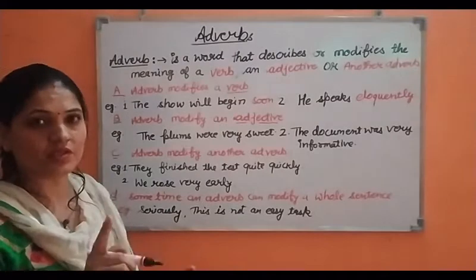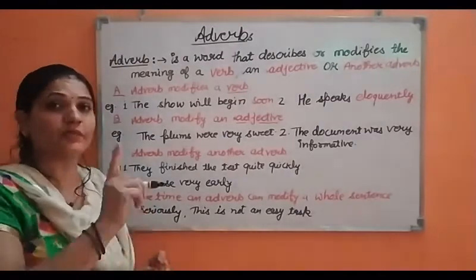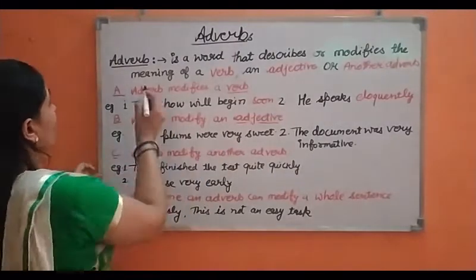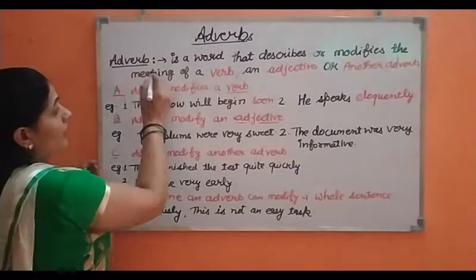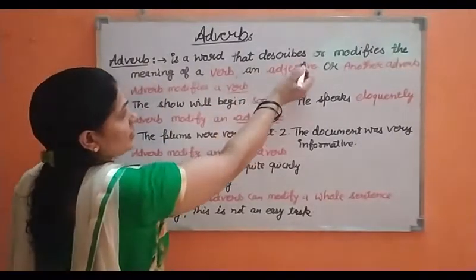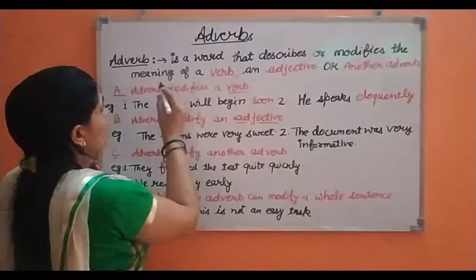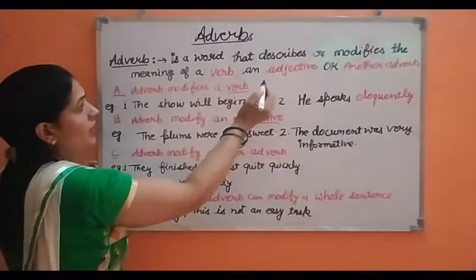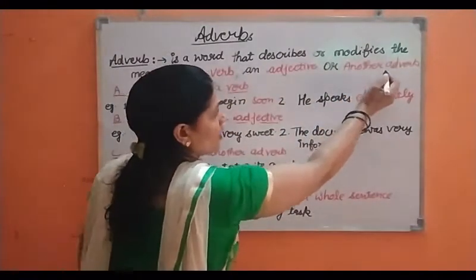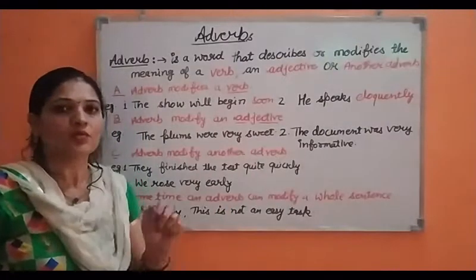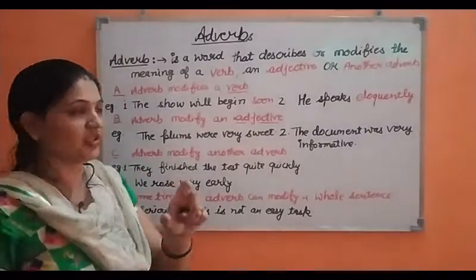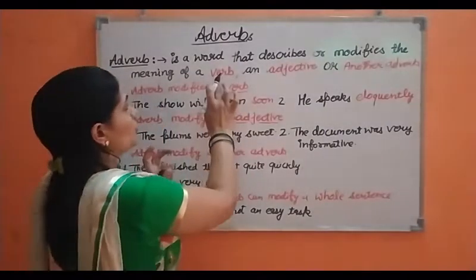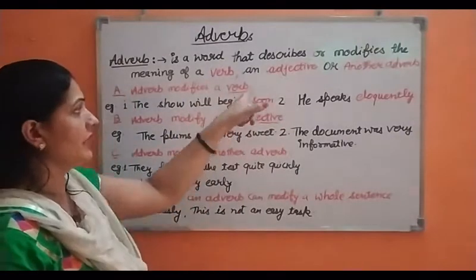Okay students, first it should be clear to you what the definition of adverb is. Look students, an adverb is a word that describes or modifies the meaning of a verb, an adjective or another adverb. So keep in your consideration these words which are written in red ink.